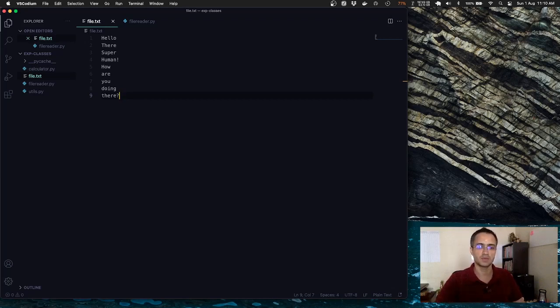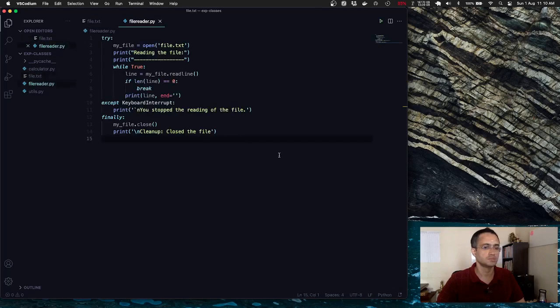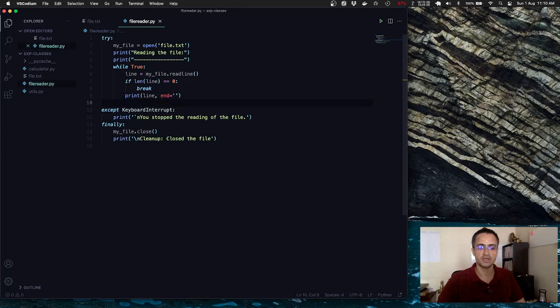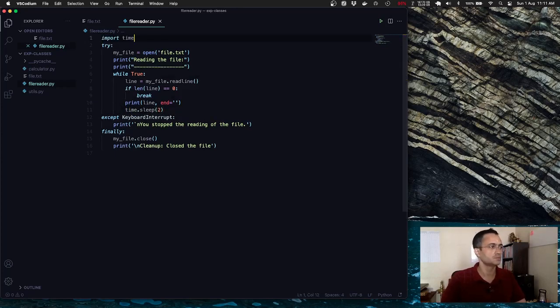So let me add the sleep now. After reading one line, I will just sleep to slow things down. So I imported time. We need to import the module obviously, and then I am calling time dot sleep. 2 refers to 2 seconds. So after reading every line, it will sleep for 2 seconds. Read the next line. So that should be giving us enough time.